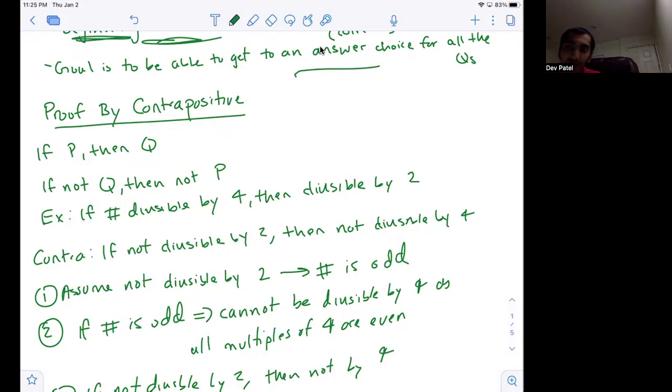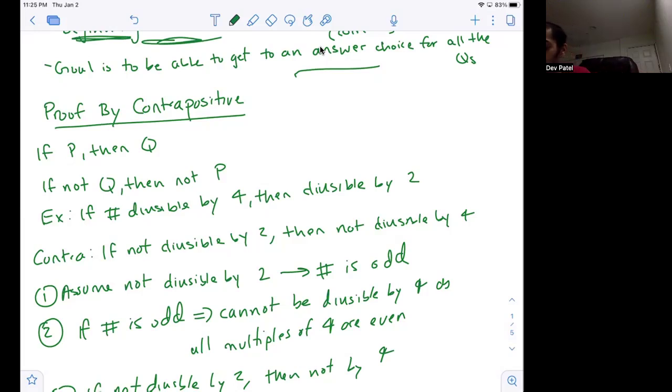That's the recursive step: if it works for one, it also works for two, also works for three, because it works for the base case, and because if it works for k, it also works for k plus one. Because we've shown that it works for all of the integers. So that was proof by induction.